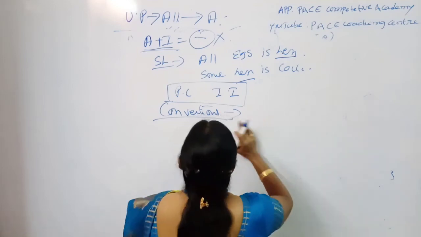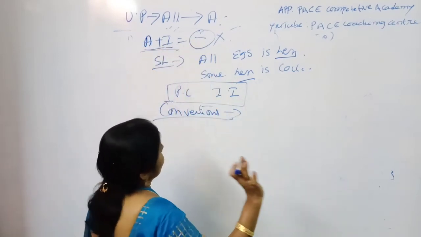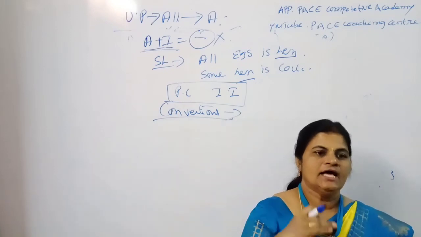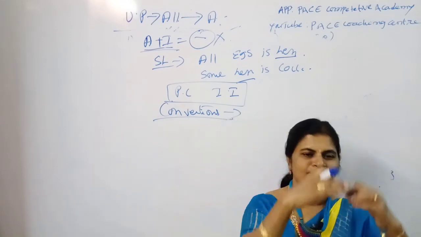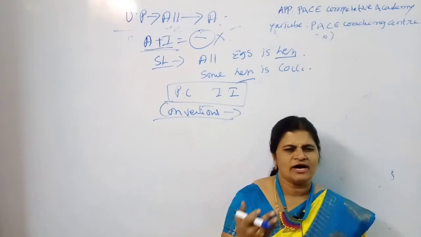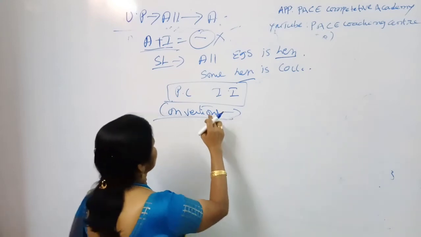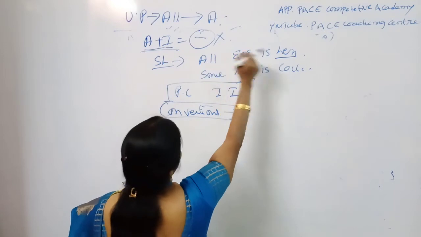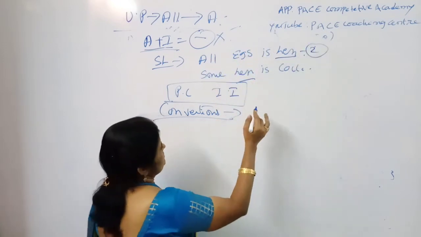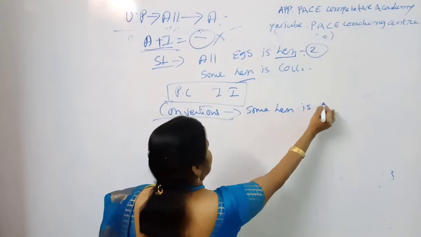Okay, so in this case you remember just A plus I, no conclusion. No conclusion does not mean there are no conclusions; it means you cannot club the first as well as the second one, so there is no chance for PC as well as II, but you can draw conversions. You know, my dear students, how many conversions are possible in A variety? 2 conversions. Some hen is egg.